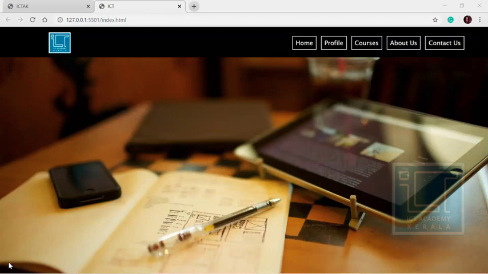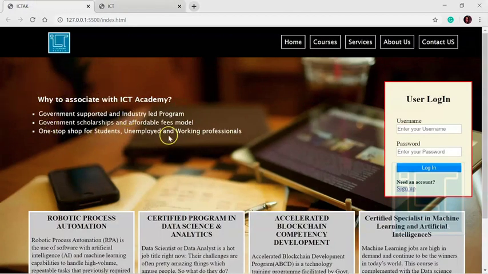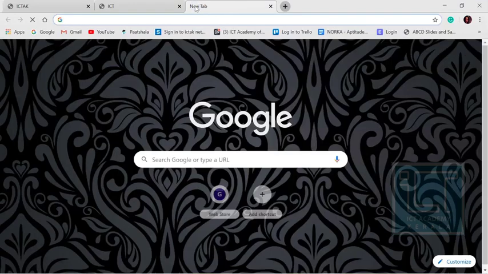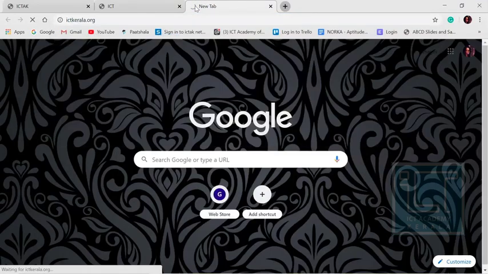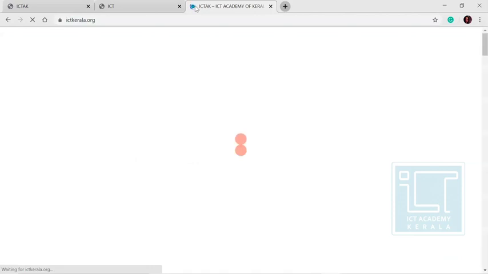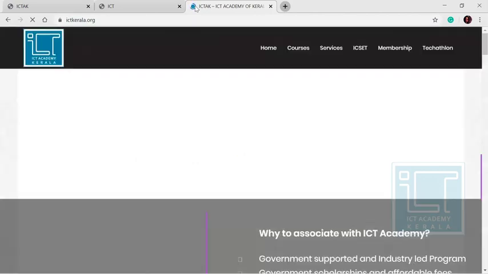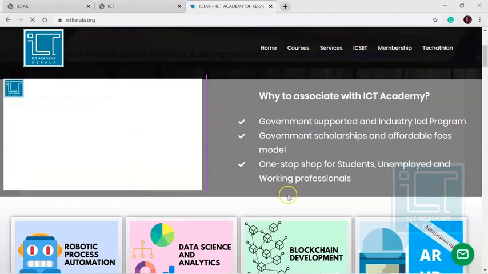Now I think we need to make the contents of our body, that is this part. These contents I have directly taken from the original website of ICT Academy of Kerala. If you want the contents, you can directly go to the ICT Academy of Kerala website and copy paste it. So these are the contents which I copied from here.